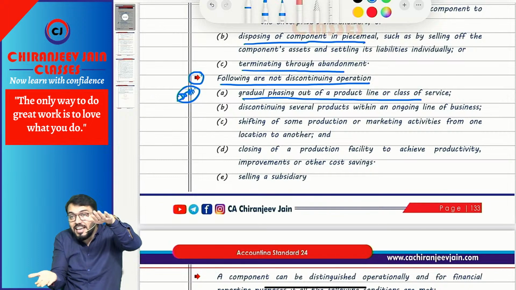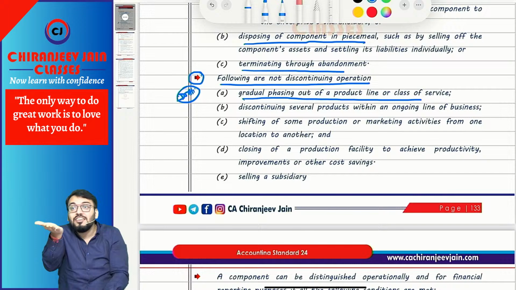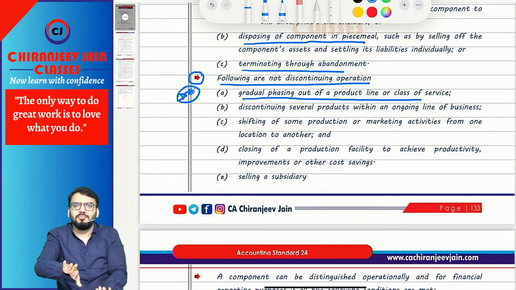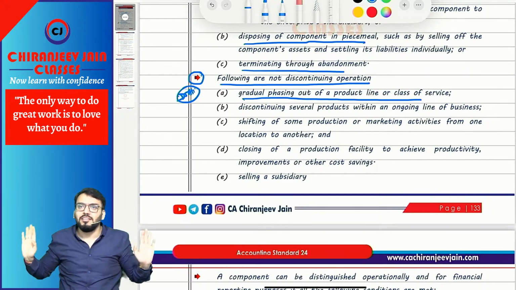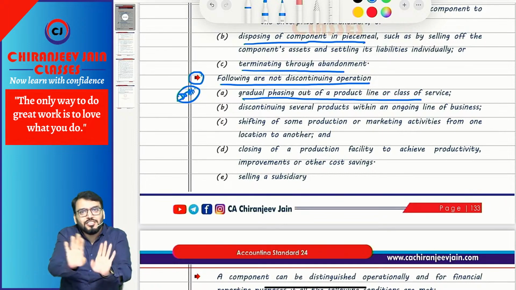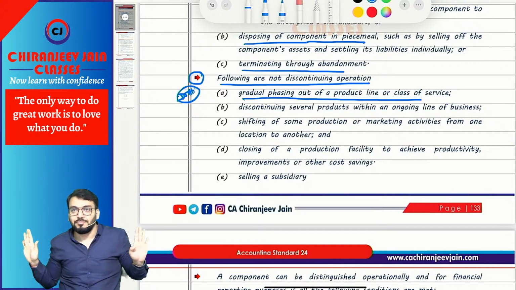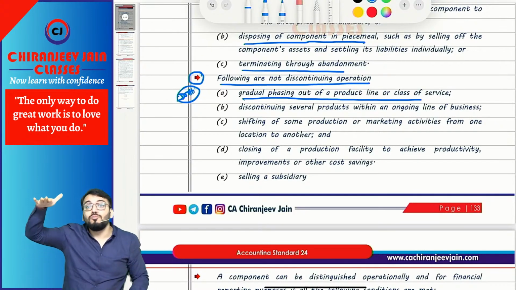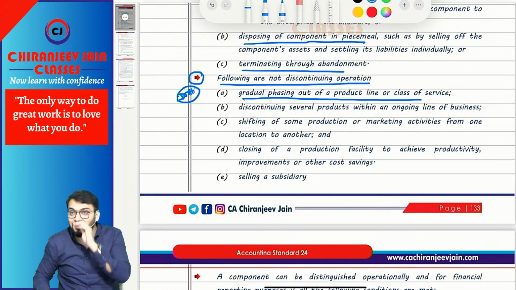Foundation class, and as I gain popularity in what? Final. So I will increase my final class and one point will come when I will not take any foundation class. It happens with me. I started my career with foundation and inter, but now I only take final. Out of 8 batches in a year, 6 batches will be final and 2 batches will be inter. No foundation batch. Understood? Now you will ask me to teach foundation. I am not capable of teaching foundation.